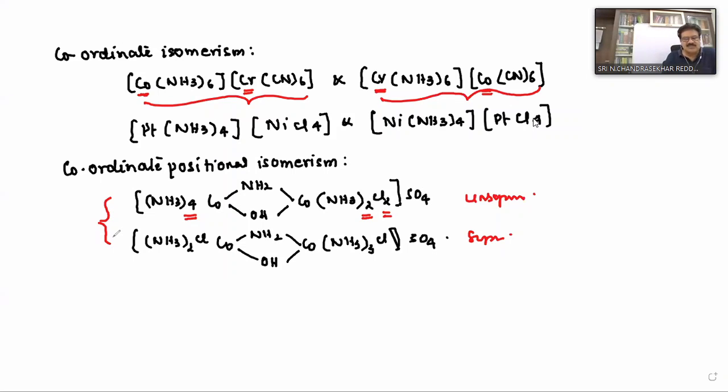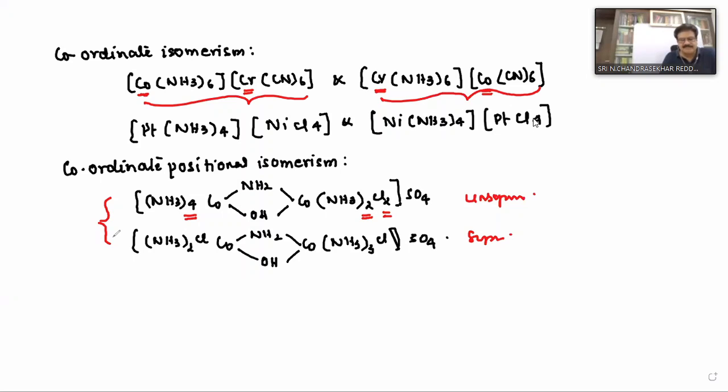Coordination positional isomerism arises in bridge complexes. In bridge complexes, if the two metals have different ligands, then it is called unsymmetrical. If they have the same ligands, then it is symmetrical. This pair is called coordination positional isomers, and this isomerism is called coordination positional isomerism. Clear?